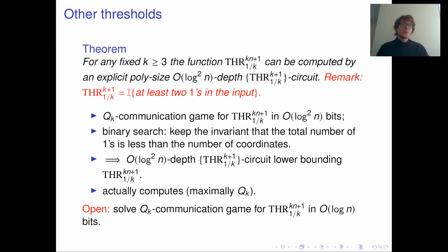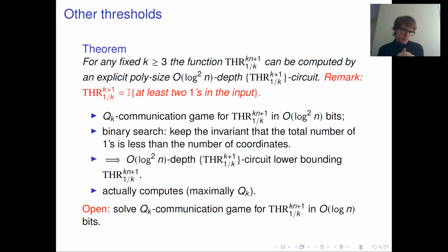Okay, how do we do this? We don't have something similar, so we want to apply our theorem in the hard direction. So first, we would like to solve the Qk communication game for our function in log n squared bits.